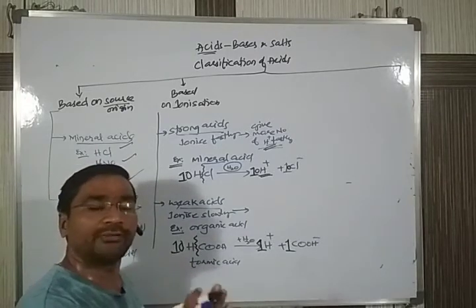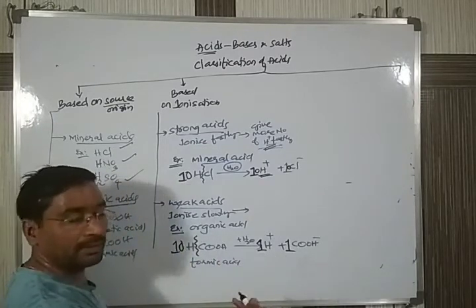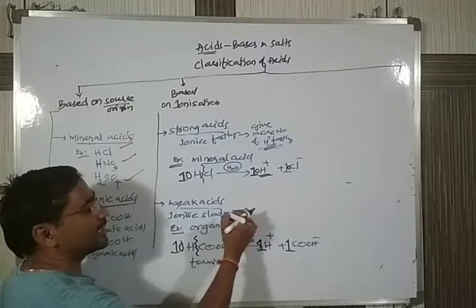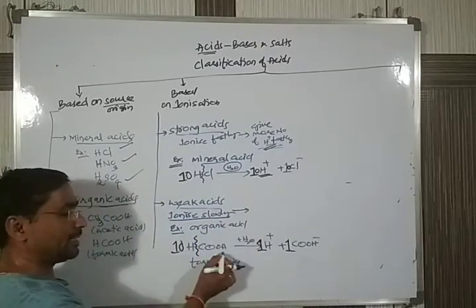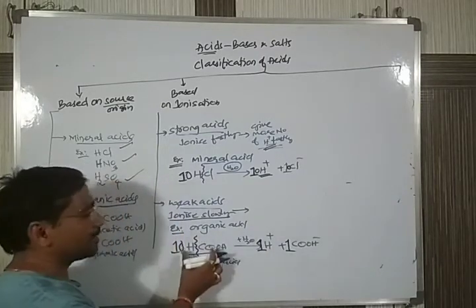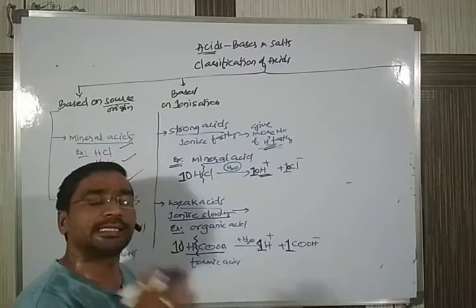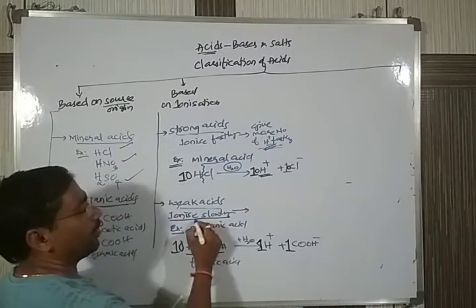The digit is not what we confirm. It is what happened, giving a lower number than expected. Why? It means these acid molecules ionize slowly, so the chance of breaking these molecules is low. Whenever the chance of breaking these molecules is low, automatically the number of ions will also be less. Okay, this is the one. That's why, what is this ionized?